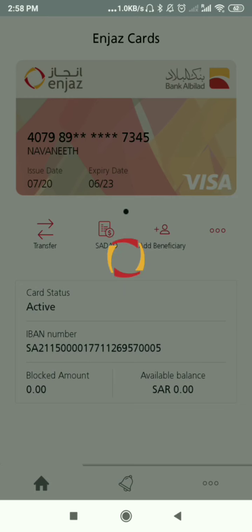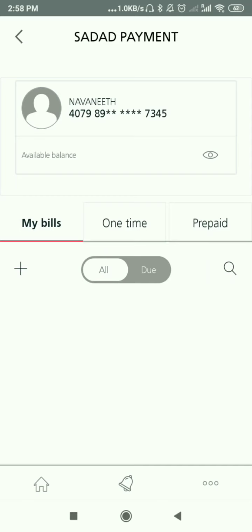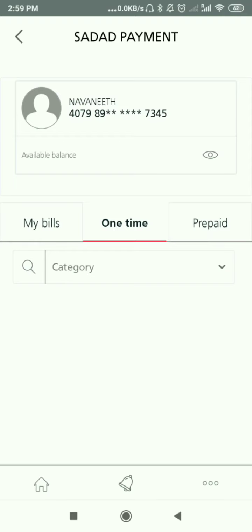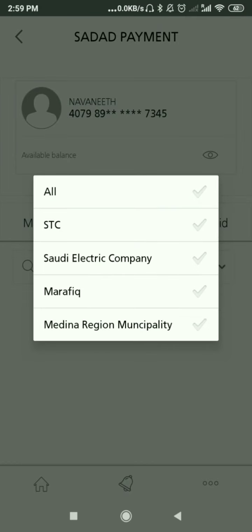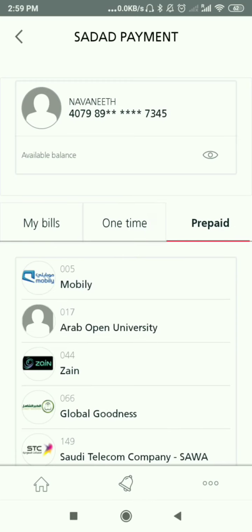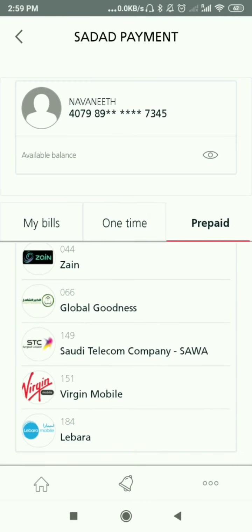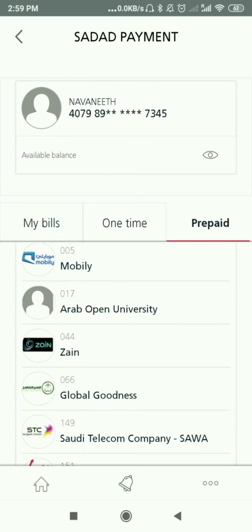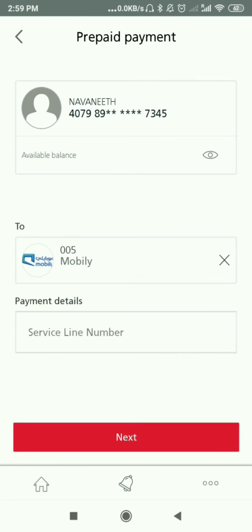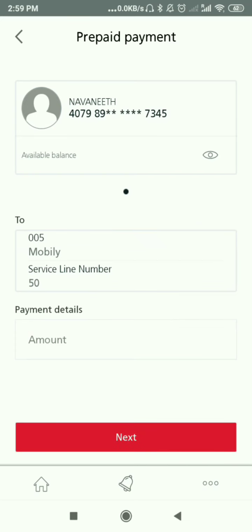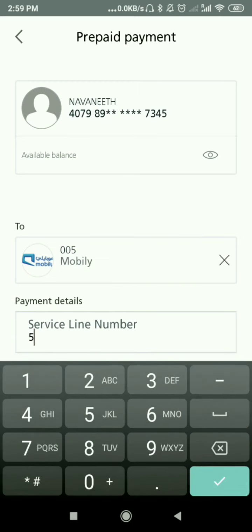Remember, it's very important that you deposit your money at its own ATM. In the sense, Enjaz Bank app, Enjaz has their own ATM cards, ATM sets. You have to go there. There only you have to deposit cash, or else there are some service charges if you put it in other banks. That is the detail which I am giving here, and you can recharge your phone also here.